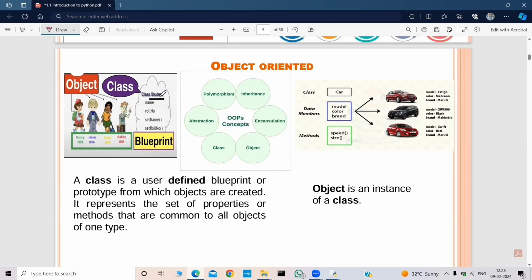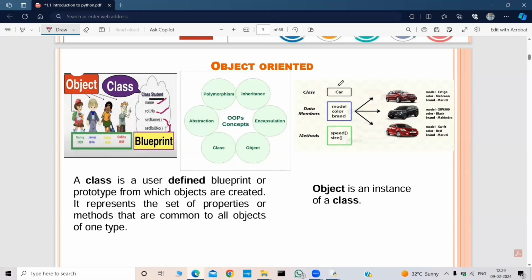So this Student class will have a name and a roll number, and the students might have some responsibilities. Set name and set roll number are the works. In Python, this complete thing is called a class, and the students are objects. The name and roll number are the variables, and set name and set roll number, the works, are called methods. So a class is a user-defined blueprint, something like a blueprint or a prototype from which the objects are created. So from this class only the objects are created. In object-oriented programming, we have OOPs concepts. In Python, we have class, objects, abstraction, polymorphism, inheritance, and encapsulation.